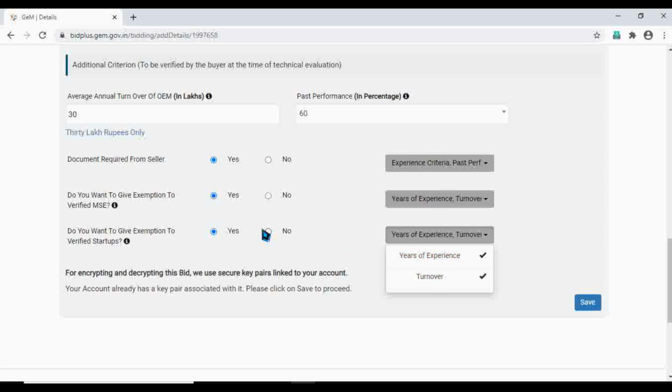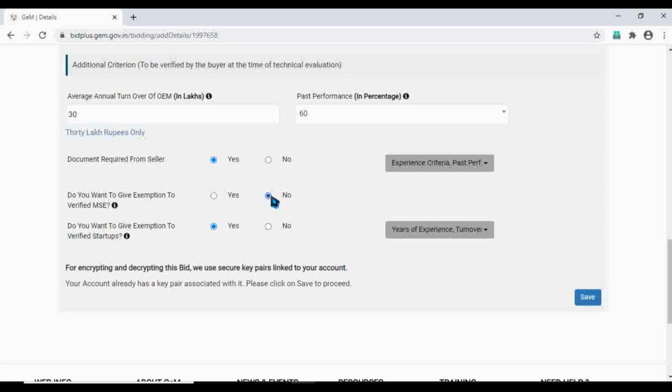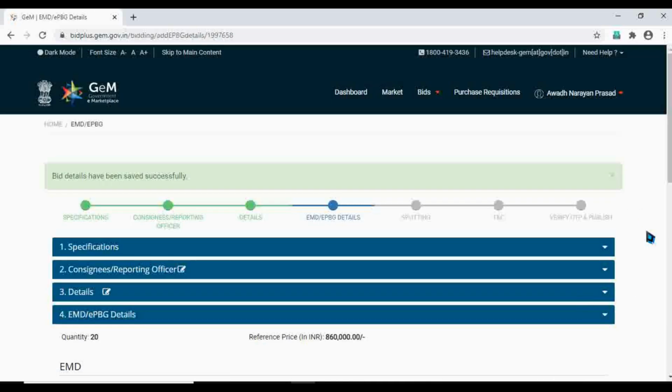I'm just showing you in case of yes, but I'm giving no right now. Just for a demo. If you want, you can give yes, because these are the small players. You might give them a chance. And then again to the next process.